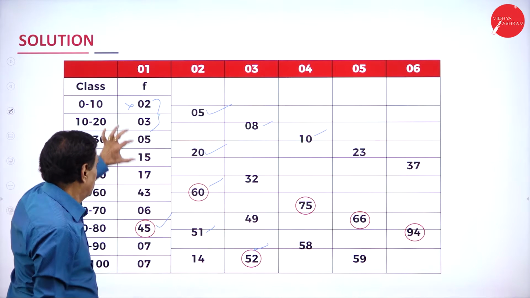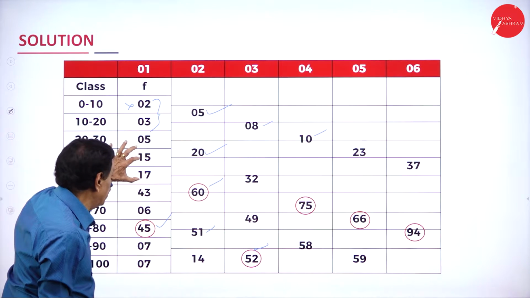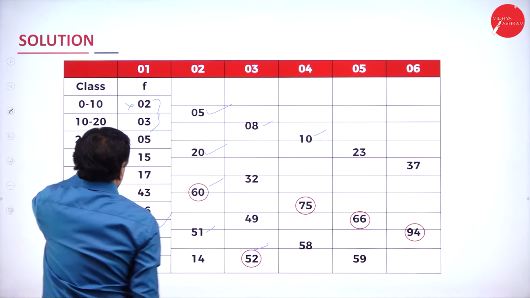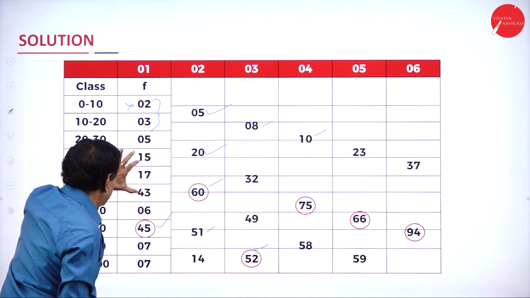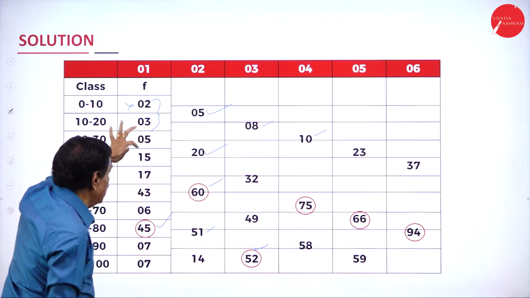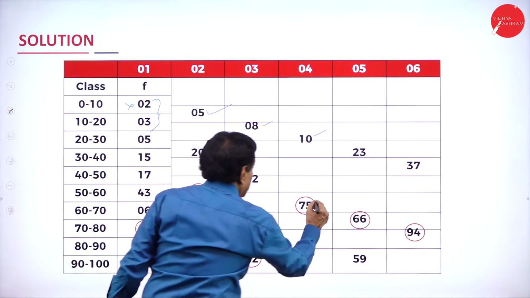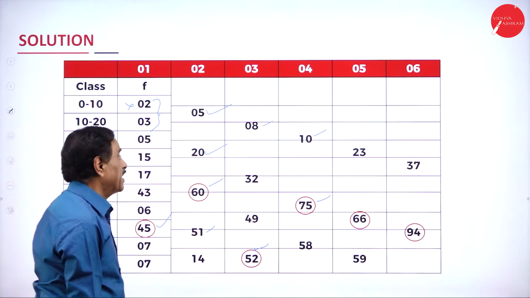Next 3: 15 plus 17 is 32, plus 43 is... Add 3 numbers. First 3 over. Next 3 numbers: 5 plus 3, 17. This is 15. 1 plus 2, 3, 7. 75. That is the highest.